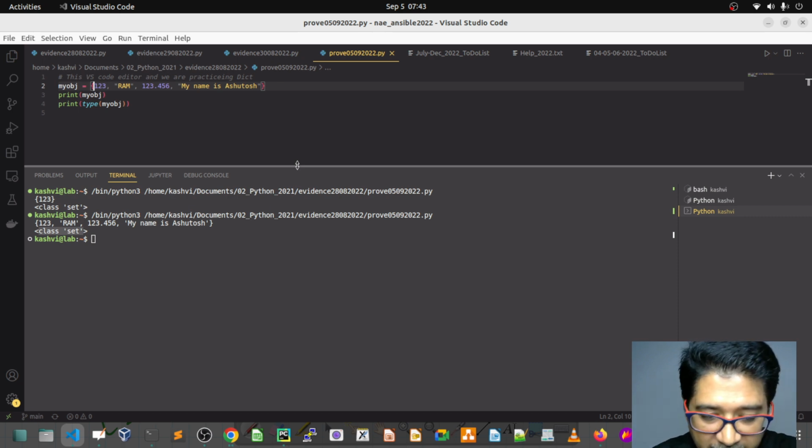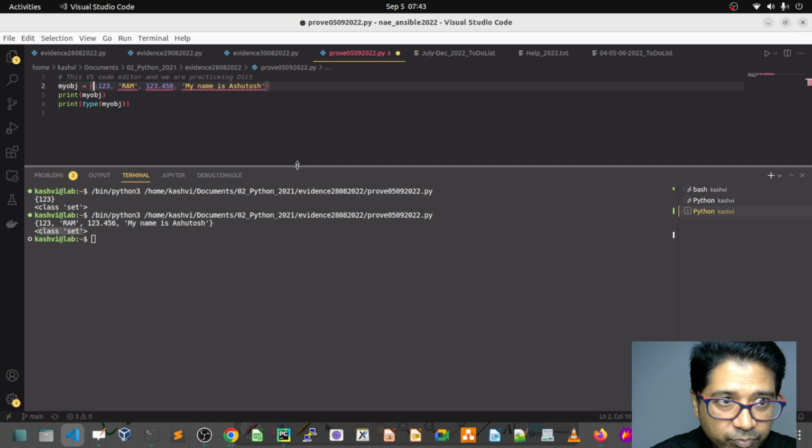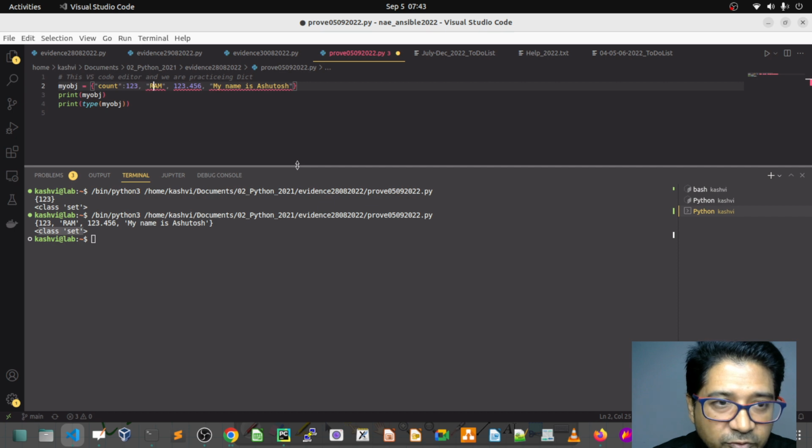So I'm giving a key of one having the value 1 to 3, and another key as a string, count, with the count key's value being 1 to 3. And for Ram as a key, the value is Ramayan.